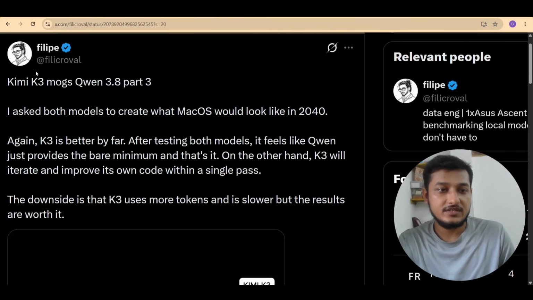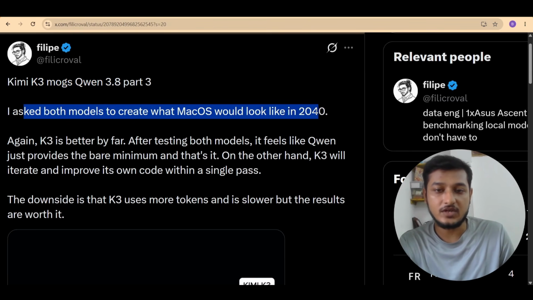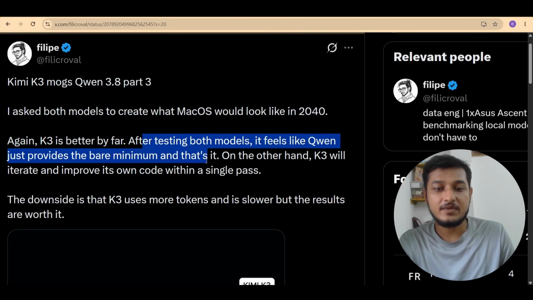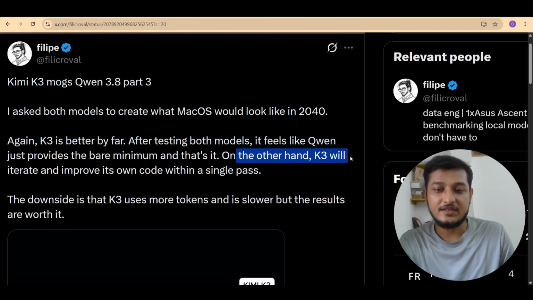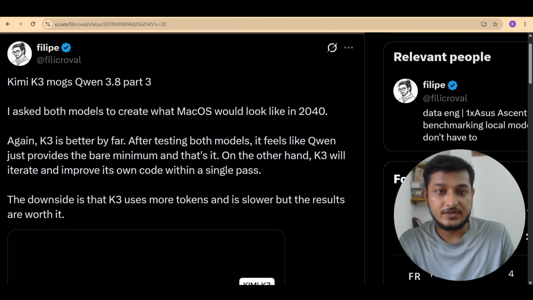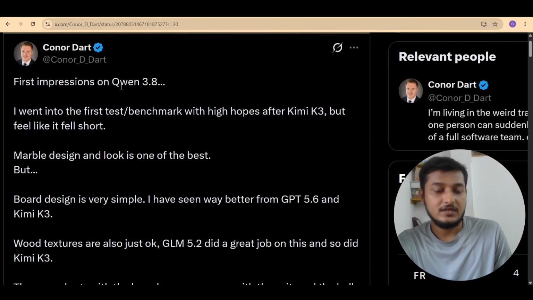Now next, here you see Kimi K3 mocks Qwen 3.8. I asked both the models to create what macOS would look like in 2040. Again, K3, meaning Kimi K3, is better by far. After testing both models, it feels like Qwen just provides the bare minimum and that's it. On the other hand, Kimi K3 will iterate and improve its own code within a single pass. So again, people are saying that the Qwen 3.8 Max Preview model is not that much good.